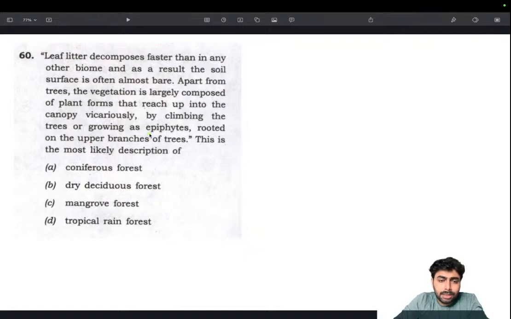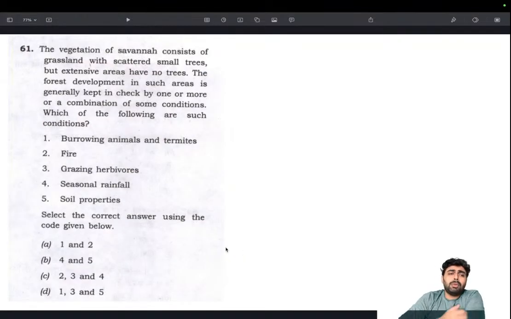Terms like these should be noted. An epiphyte is not a parasite. Unlike Cuscuta, they are not parasites. They just grow on the other plant, using it as a physical support only. Then moving on, next question.